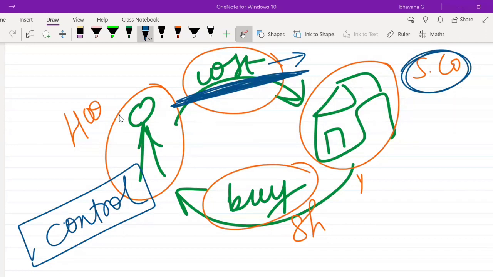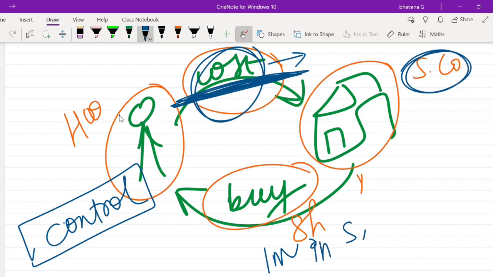Sorry guys, so what was I saying? Regarding the cost of control, this cost you have to pay to the subsidiary company to get the control, that you have understood. So where is this cost shown in the books? In the books you have something known as investments in subsidiary company. Just now we saw so many sums where it was written investments in subsidiary company. So investments in subsidiary company is nothing but the amount.